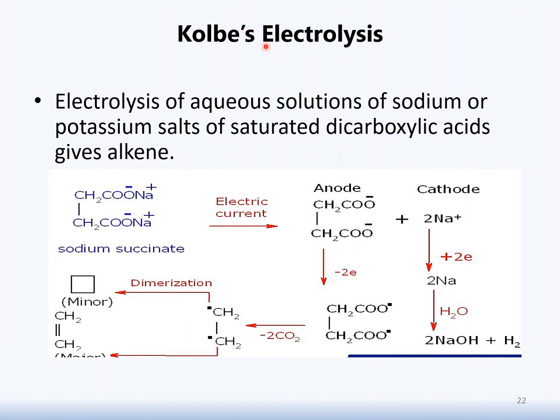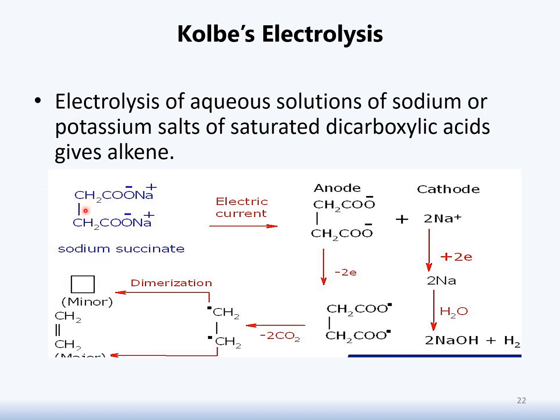Next is Kolbe's electrolysis. It is a well-known method for the preparation of alkene, and as we proceed in our lecture you will see this method is also useful in the preparation of alkyne. We will discuss it later on. Now, Kolbe's electrolysis method needs a reactant. Here the reactant is the sodium or potassium salt of a saturated dicarboxylic acid, and the process involved is electrolysis. Now let's see the example mentioned here.